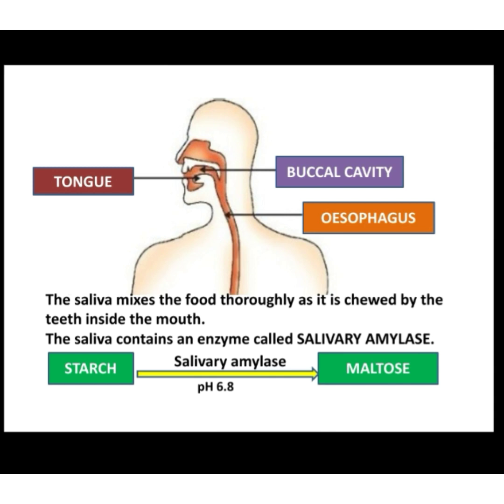So when you consume carbohydrate food material, it undergoes digestion. The digestion process starts in the mouth itself, by the action of the enzyme salivary amylase, right? And this salivary amylase is also called ptyalin. This salivary amylase is released by the saliva. It acts at pH 6.8 and converts the complex starch into a disaccharide called maltose. What is maltose? It is a carbohydrate which consists of 2 sugar molecules.